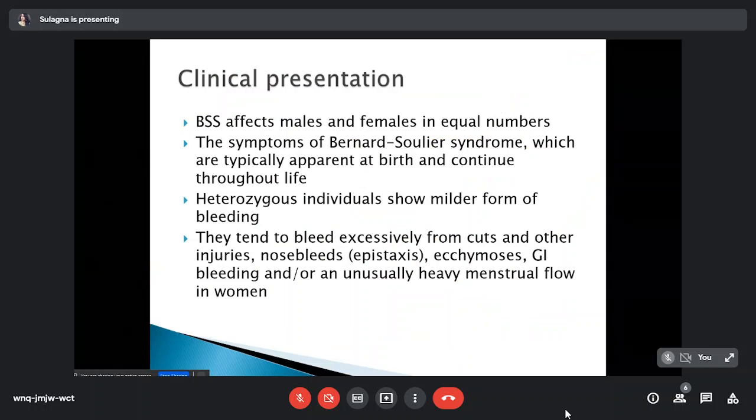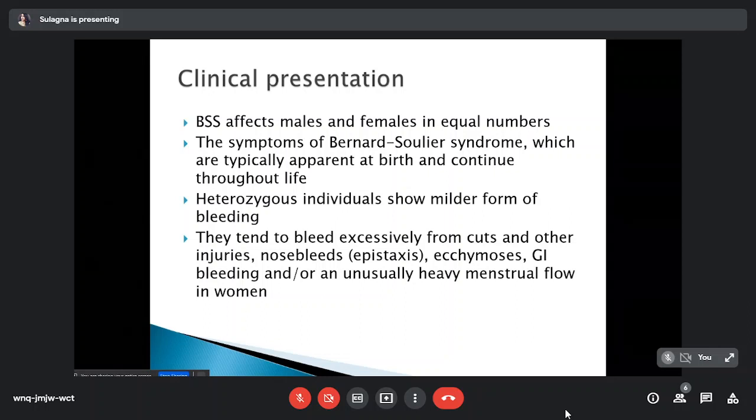So what is the clinical presentation? It affects male and female in equal numbers. The symptoms of Bernard-Soulier syndrome are typically apparent at birth and can continue throughout life. Heterozygous individuals show a milder form of bleeding. Homozygous or double heterozygous individuals bleed excessively from cuts or other injuries.